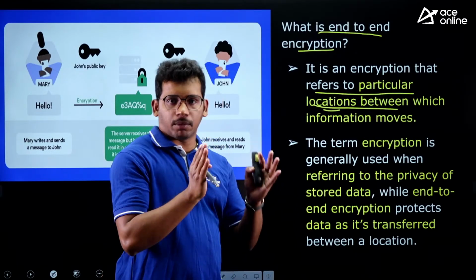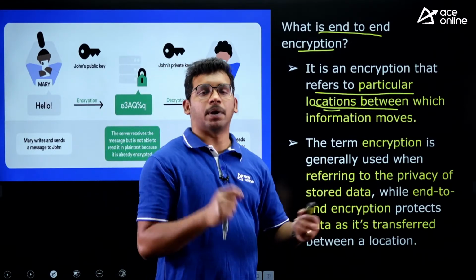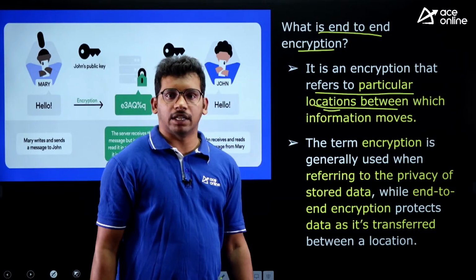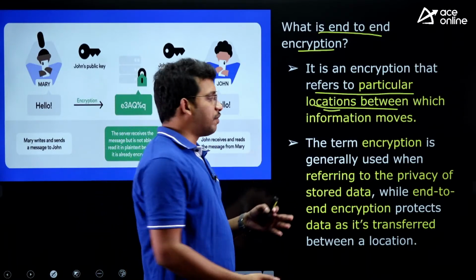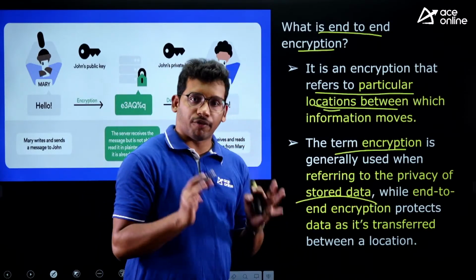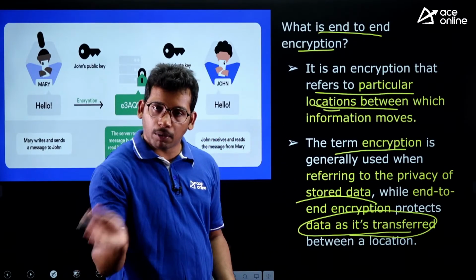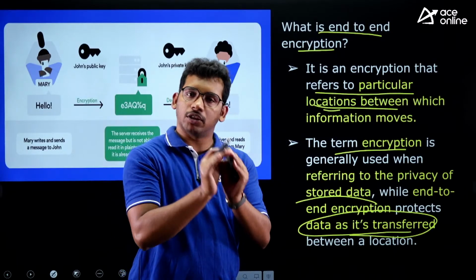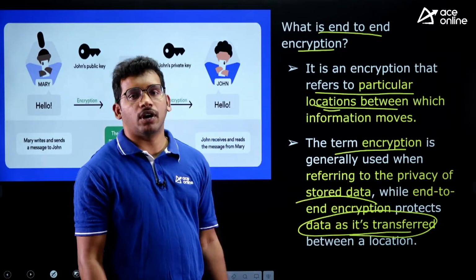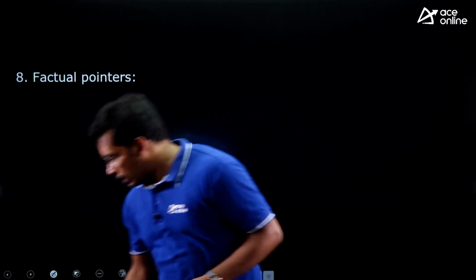I have just given an example from Delhi to Mumbai, and within Delhi we will have a particular geographical point, and in Mumbai also we have a particular geographical point. Only from point A to point B directly the data will be transferred. No other way they can decipher it, right? So encryption is generally used when referring to the privacy of storing the data, the final storing of data. But end-to-end encryption is for data when it is transferred from one place to another place. Encryption means storing data with a unique code, and end-to-end encryption means when the data is being transferred in the process. Okay, right. So that is about end-to-end encryption.